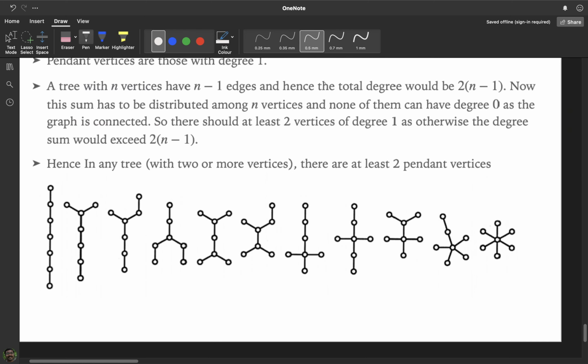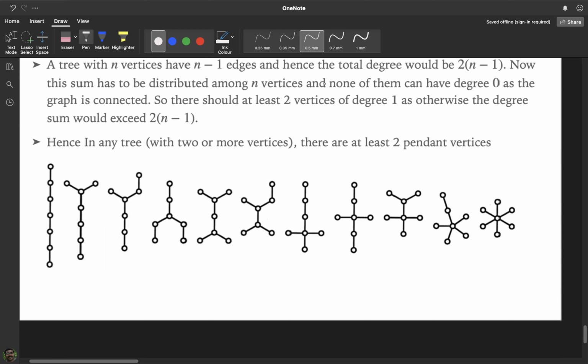If many trees are given here, you can see that in every tree there are at least 2 pendant vertices. When there are more than 2 vertices, obviously it will have at least 2 pendant vertices. This tree has exactly 2, this one has 3, this also has 3, and this has 4. So we are going to prove that any tree with more than 2 vertices has at least 2 pendant vertices.